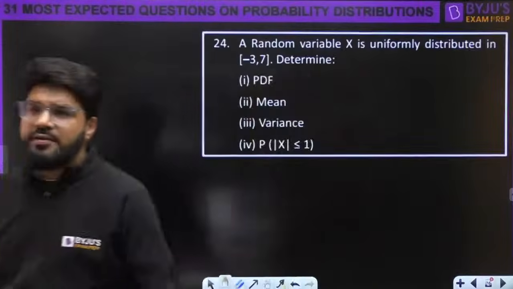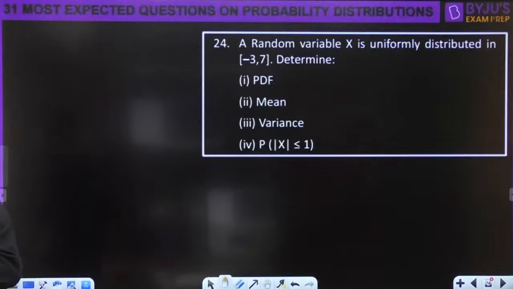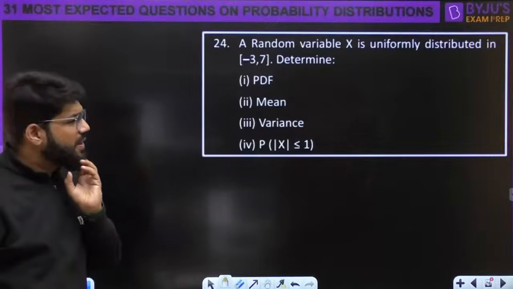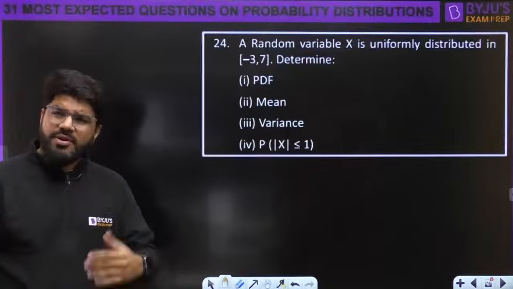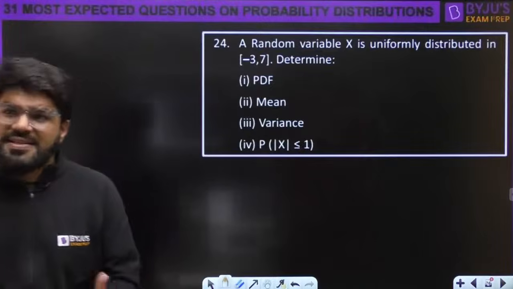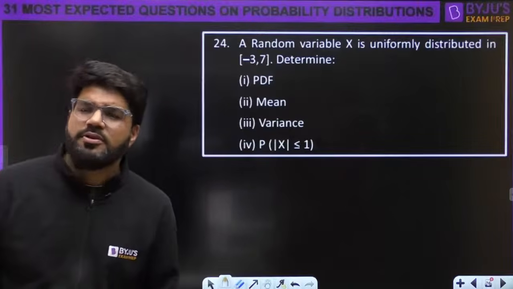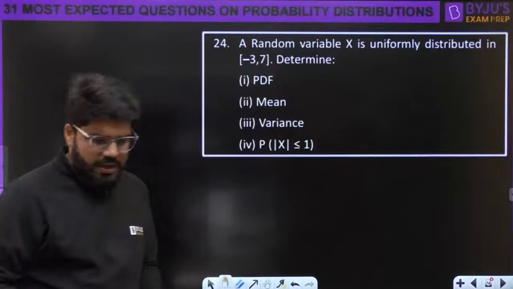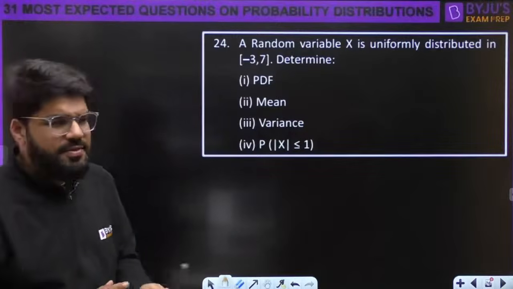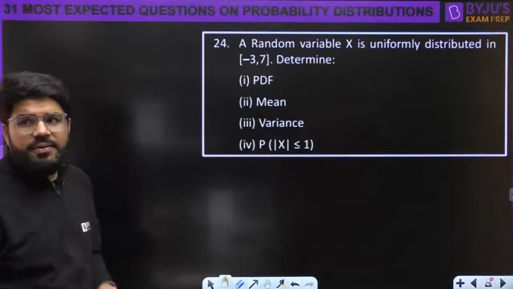Next is question number 24. It will usually be binomial to normal. If by chance it is Poisson to normal, then the mean and variance will turn out to be the same. That is why, in binomial to normal, getting the mean and variance the same is not a favorable event.